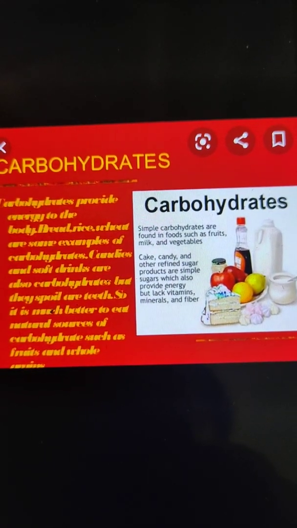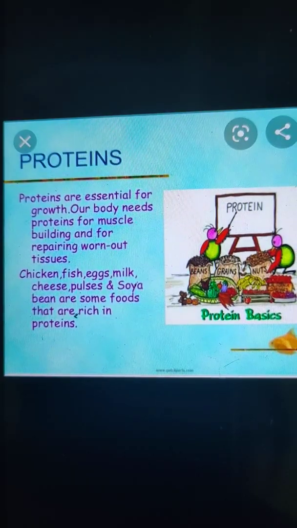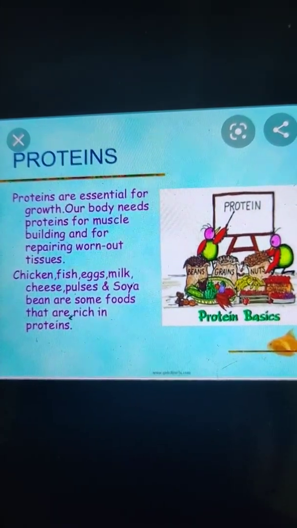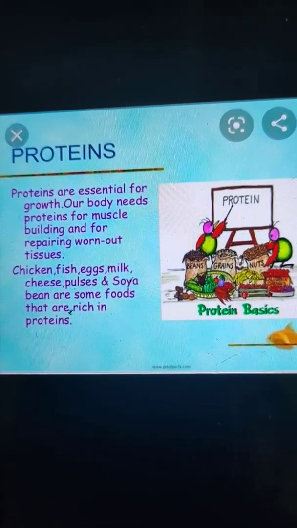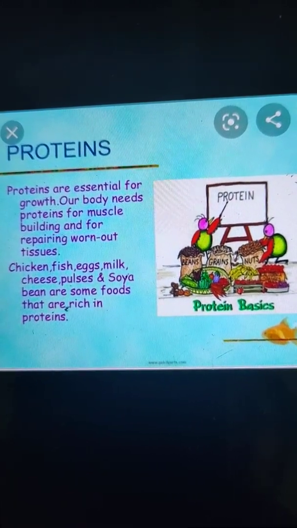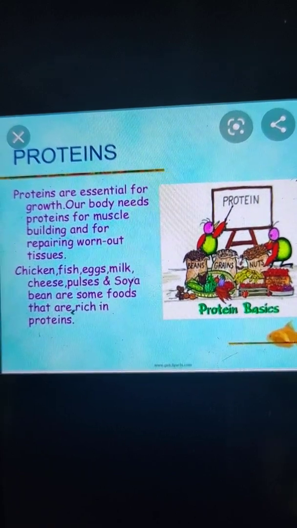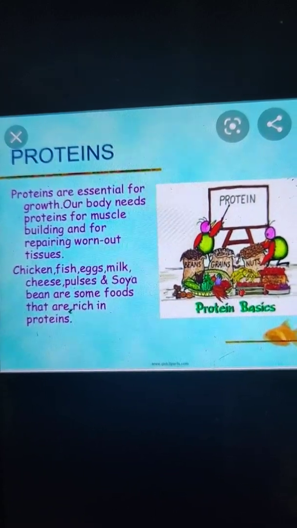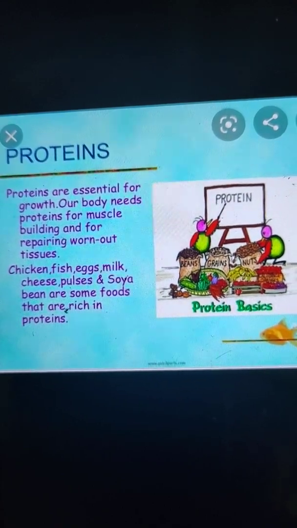Now the next nutrients are proteins. Proteins are also essential for the growth of our body, and our body needs protein for muscle building and the repairing of worn out tissues. They are also known as bodybuilding foods because these are necessary for the growth and repair of our body.